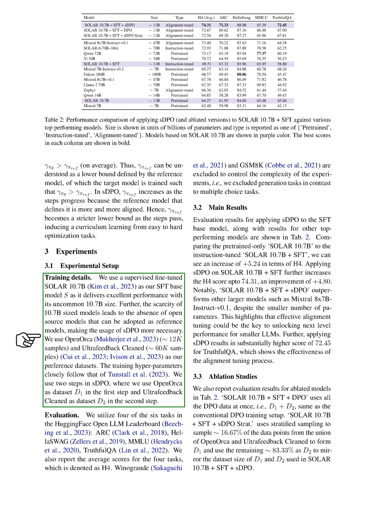For training, we use a fine-tuned Solar 10.7B as our base model S due to its exceptional performance and rare size. Since there is a lack of open-source models of similar size, using sDPO becomes essential. We employ OpenOrca and UltraFeedback Cleaned as preference datasets and follow similar training hyperparameters. Our sDPO process involves two steps using different datasets D_1 and D_2.